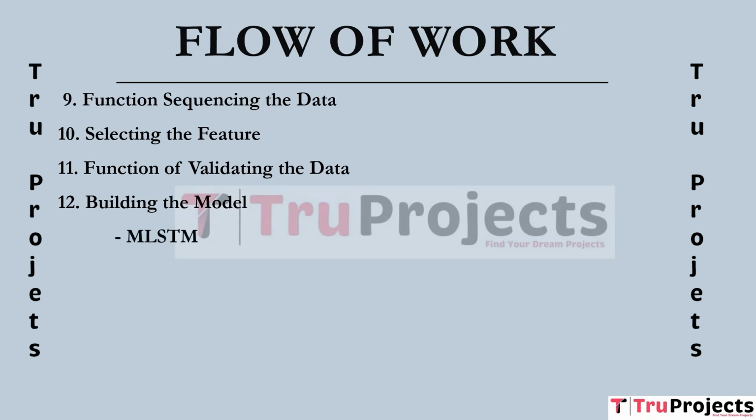MLSTM, which is multi-layer LSTM. It is used to capture long-term dependencies in the data, enhancing imputation accuracy in time series scenarios. MRNN, which is multi-layer RNN. It helps model sequential patterns in the data, contributing to accurate imputation, especially in time series data. GAIN, which is Generative Adversarial Imputation Network. It leverages generative adversarial networks to impute missing data, enhancing the accuracy by generating realistic data values.